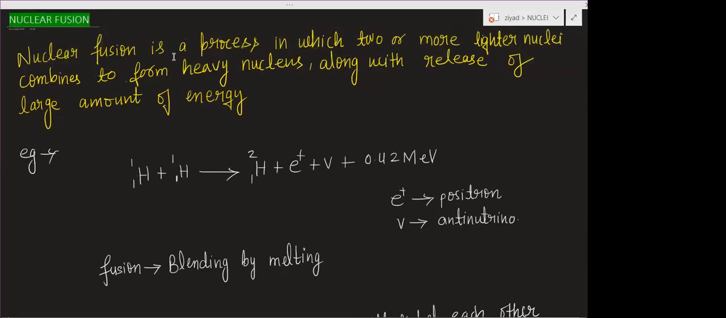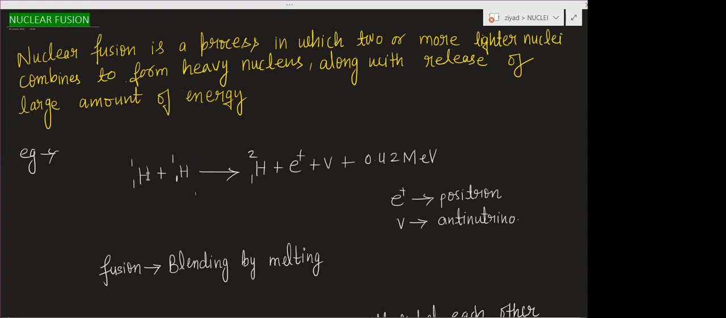Okay, now see here. Nuclear fusion is a process in which two or more lighter nuclei combine to form a heavier nucleus along with the release of a large amount of energy. So the example is this. This is one nucleus, this is another nucleus, and these are the lighter nuclei because the mass is 1 AMU.